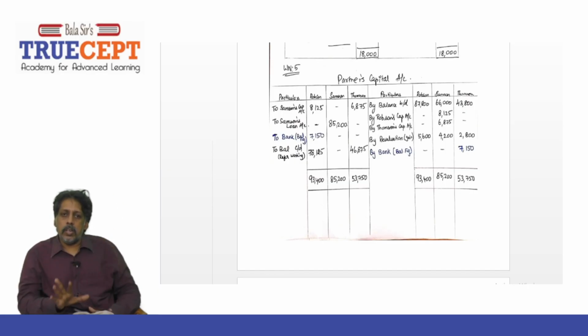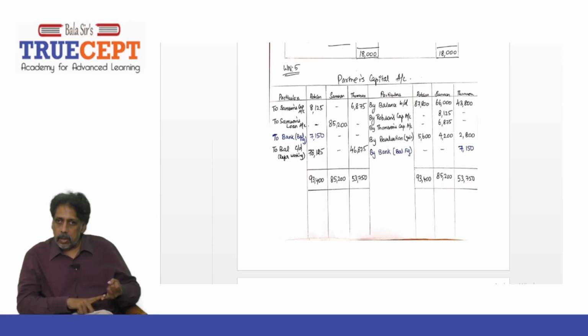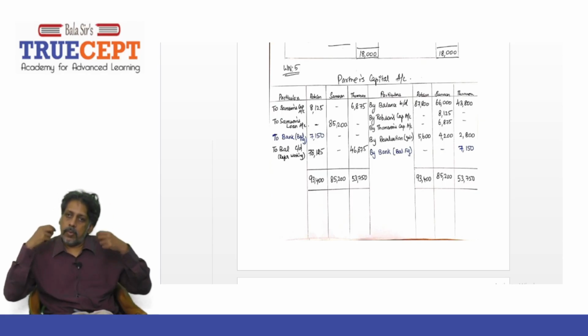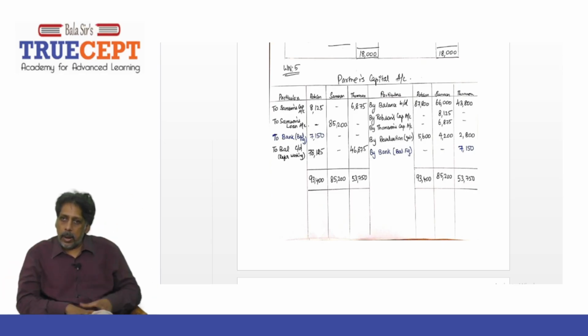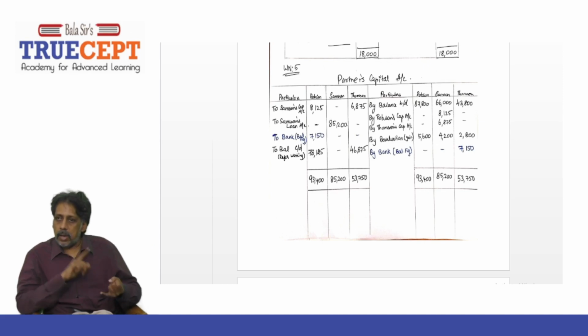Or simply what you can do is you can have it this way. You balance the partner's capital. It is either 'to bank' or 'by bank'. To bank means the partner is going to withdraw money from the firm. What is 'by bank'? The partner has to bring in money into the firm. So 'by bank account' under Thompson, 7,150 rupees. Is that clear?